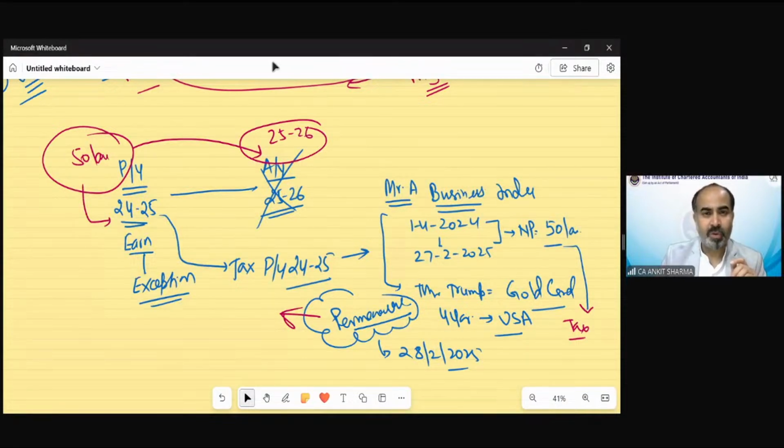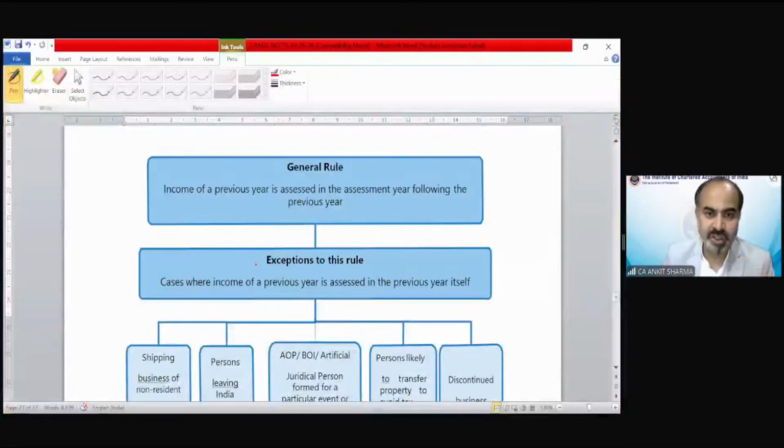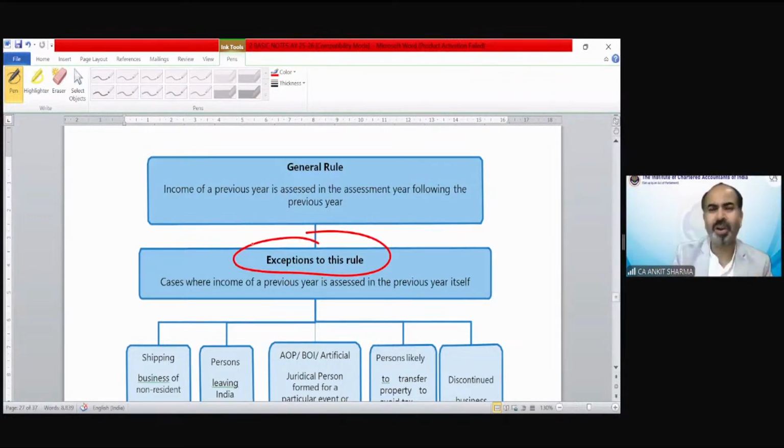Okay. So now we are discussing the provision. These are the exceptions; the general rule is that income of a previous year is assessed in the next year. That's the general rule, but we are discussing the exceptions to this rule. All 5 cases are similar. The basic concept in all these 5 cases is similar: if we are not going to collect tax in this year, we might not be going to collect tax ever.